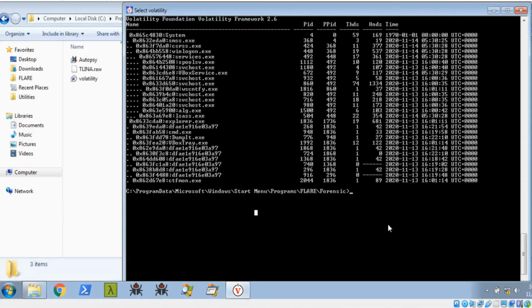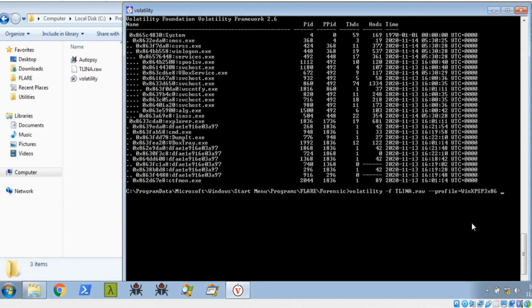So now I'm going to give the command volatility -f the file name, then we need to give the profile, and now the command to get the path.